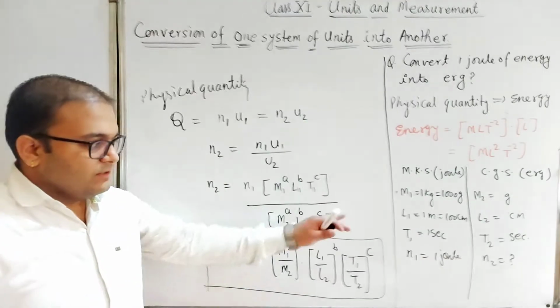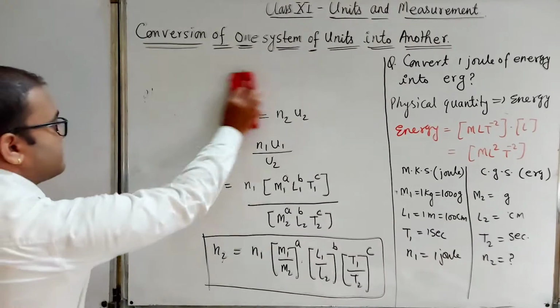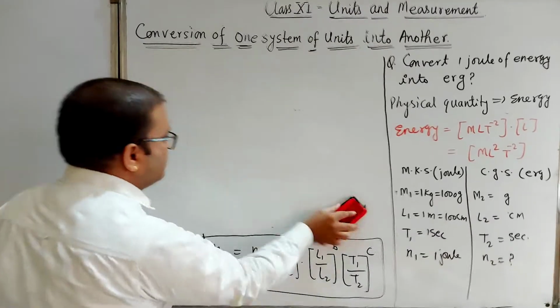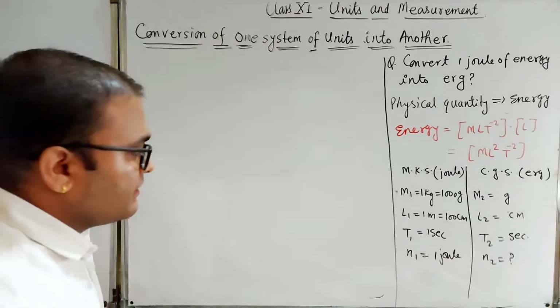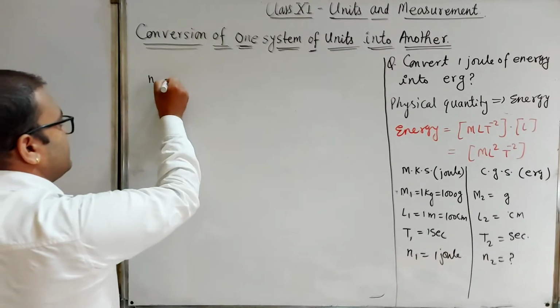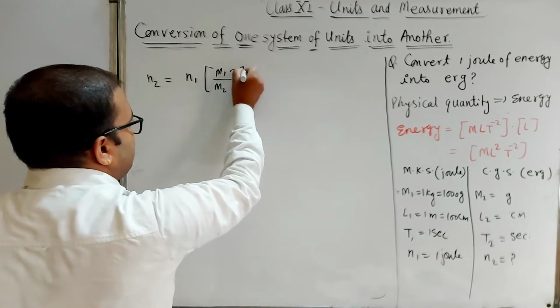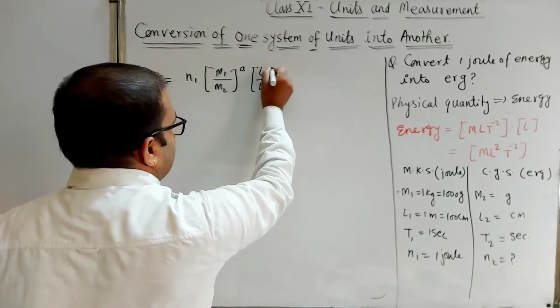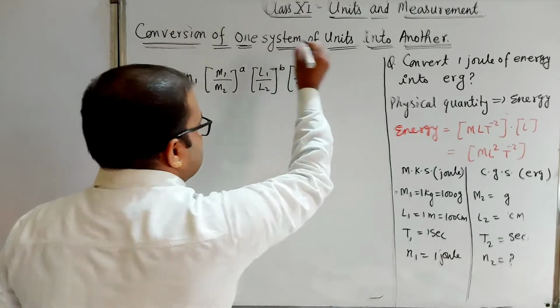Okay, you can take a screenshot of this. Now what is the formula? Formula is this one. Now we have to find out the value of N2. So here N2 equal to N1 into M1 upon M2 to the power A, L1 upon L2 to the power B, and T1 upon T2 to the power C.